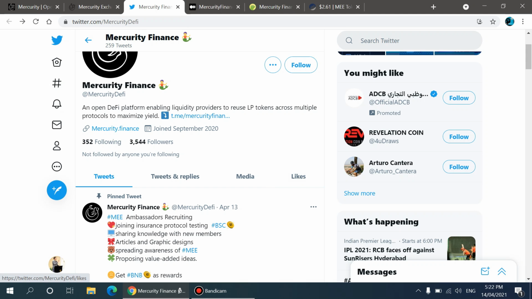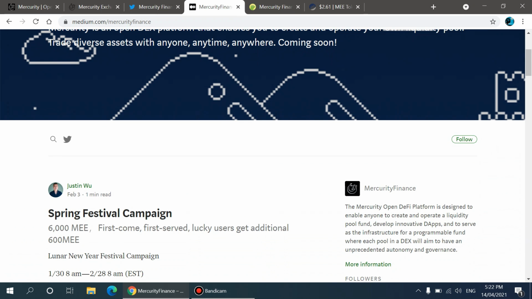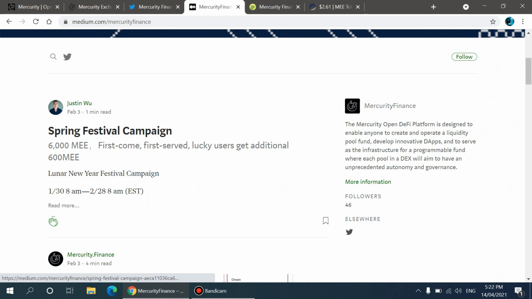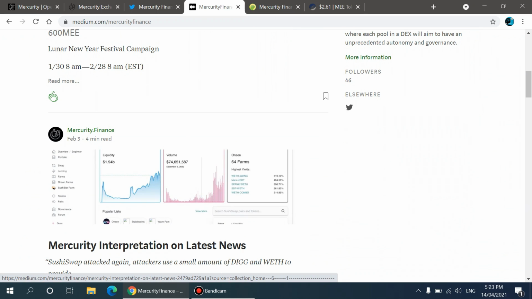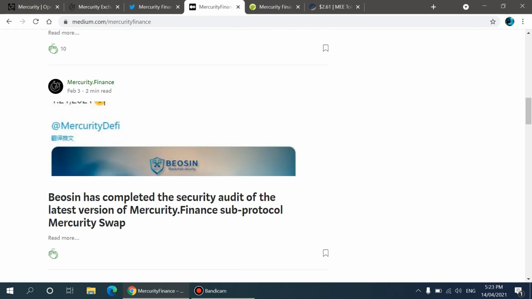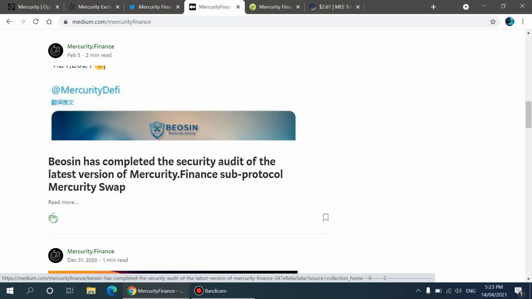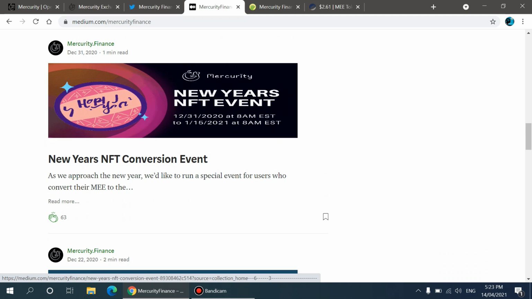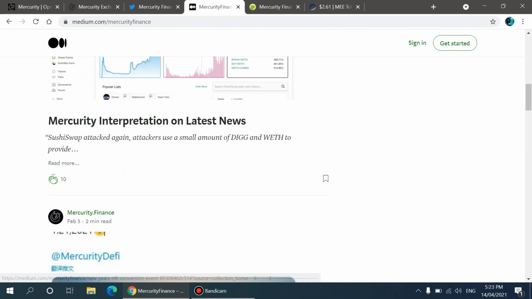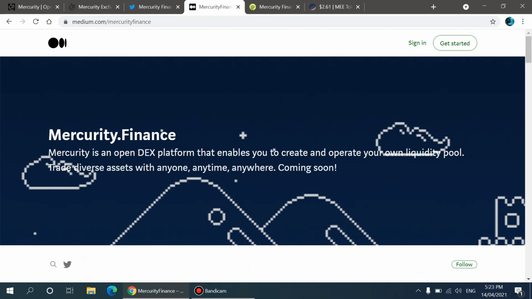In Mercurity Finance, anyone can create a liquidity pool and manage it independently. At the same time, Mercurity Finance will give each liquidity pool personalization and community autonomy capabilities. It connects each liquidity pool of the same transaction pair through intelligent on-chain routing, realizing liquidity aggregation and automatically matching users with the best price between different pools of Mercurity Finance. Mercurity Finance consists of a matrix of several sub-protocols, and effective collaboration between the sub-protocols can create unique value.